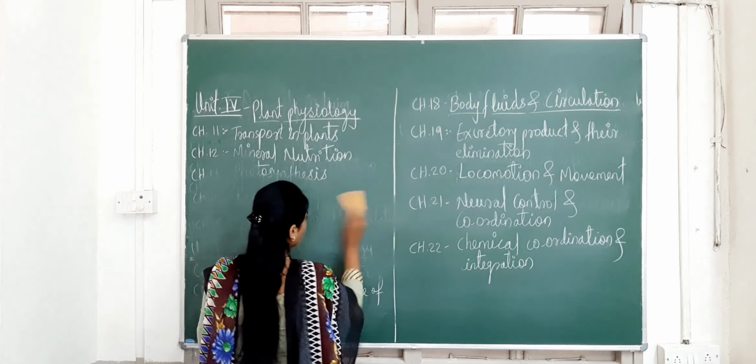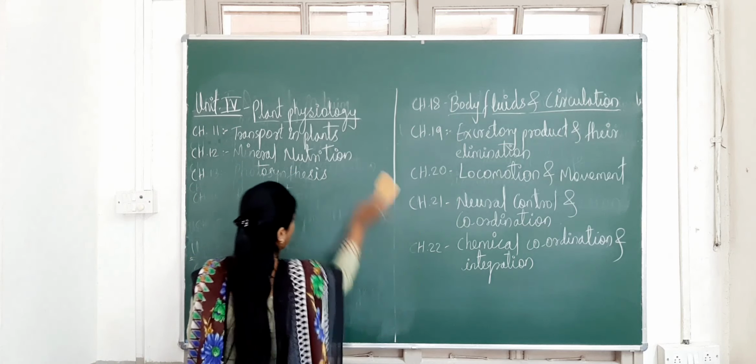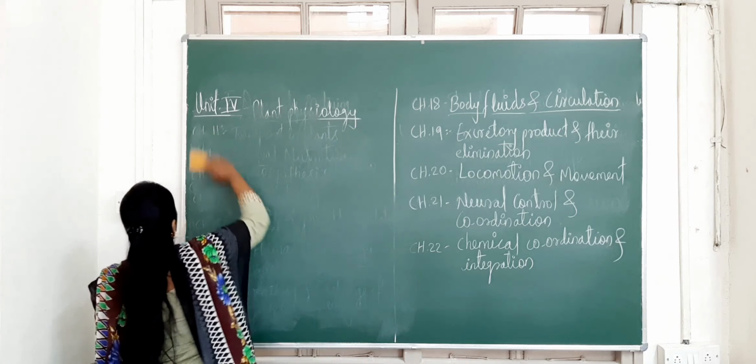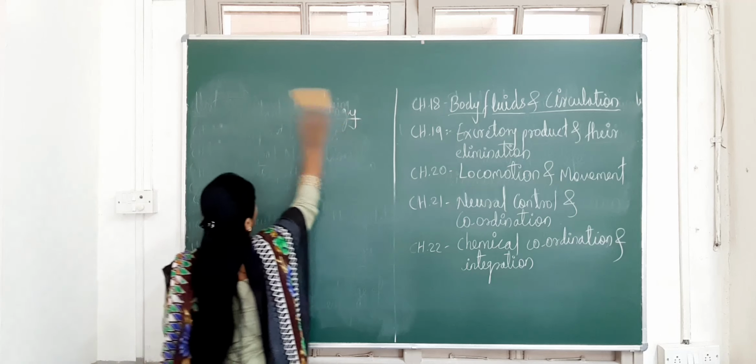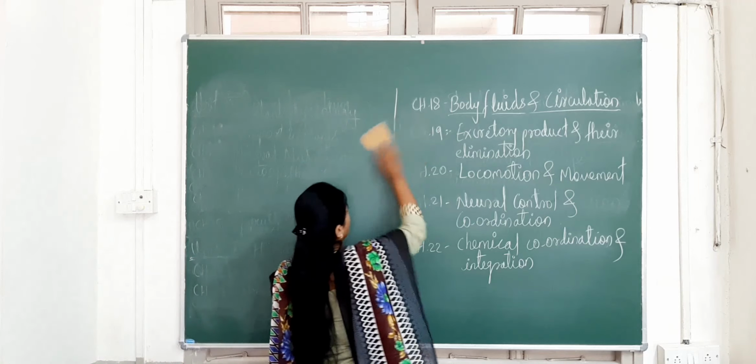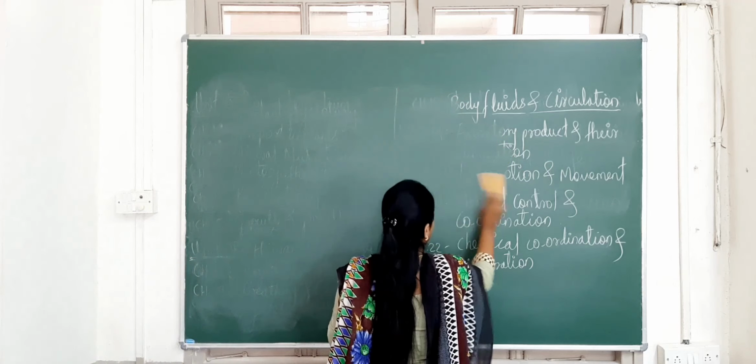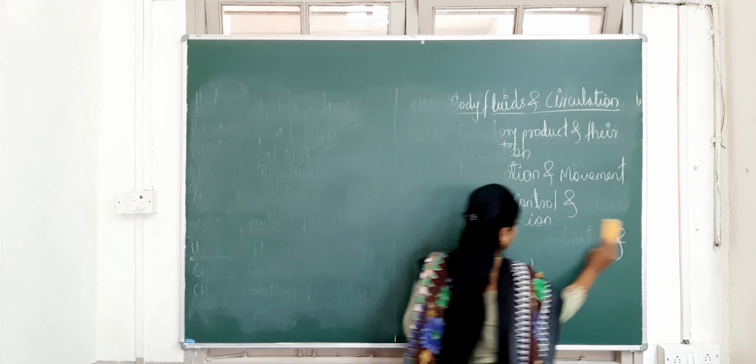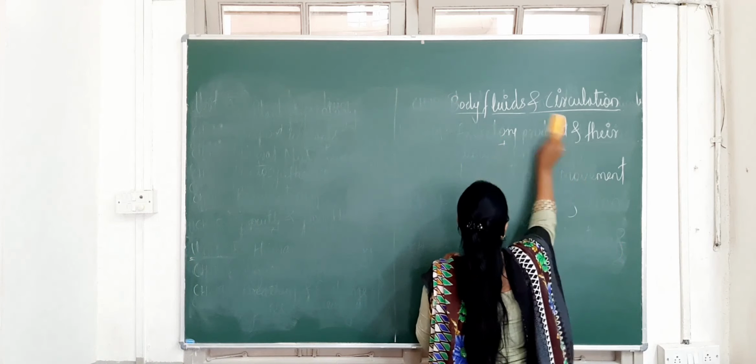Now we'll go through the exams briefly. Academically, in the PUC first year, we'll conduct 2 unit tests, 1 midterm examination and 1 annual examination.